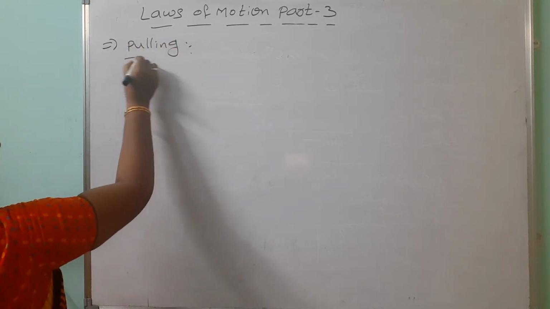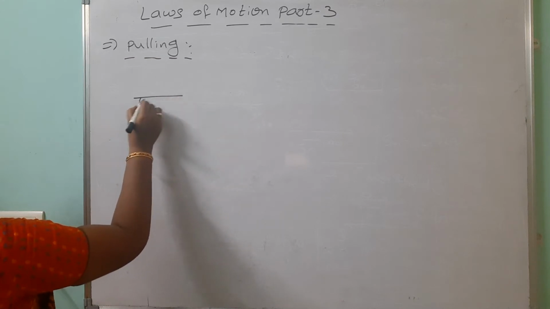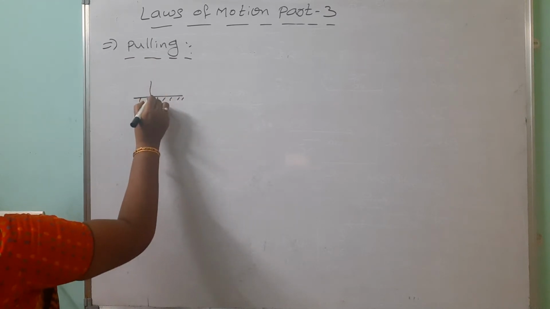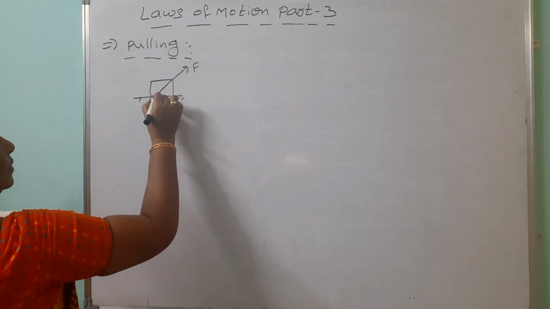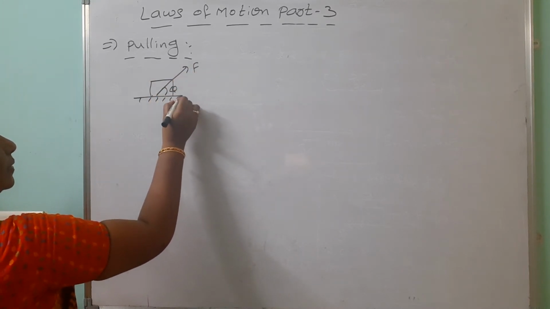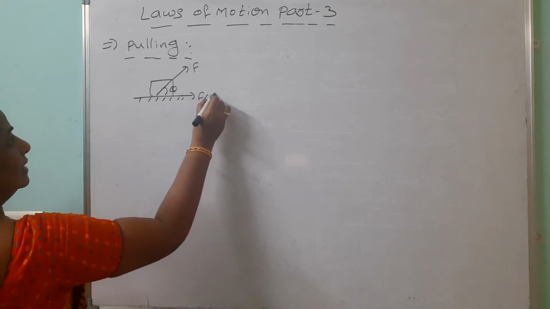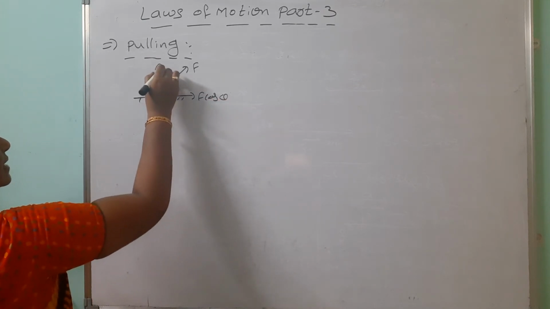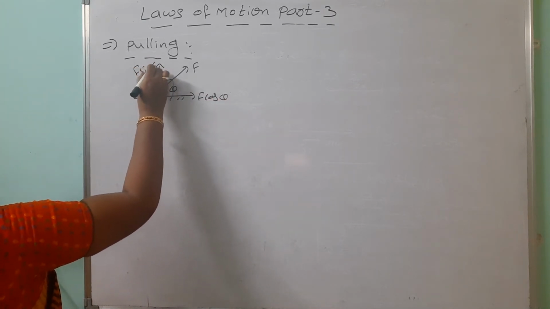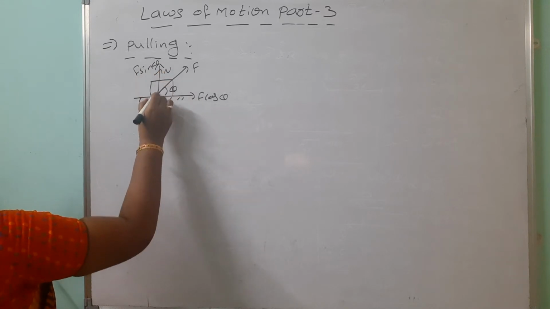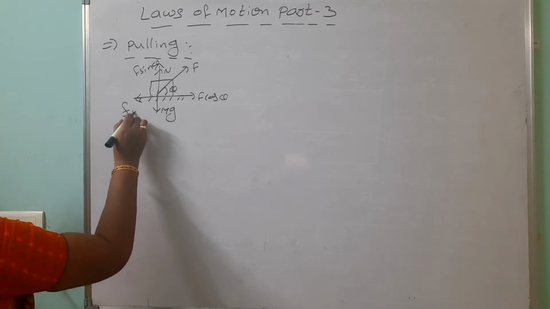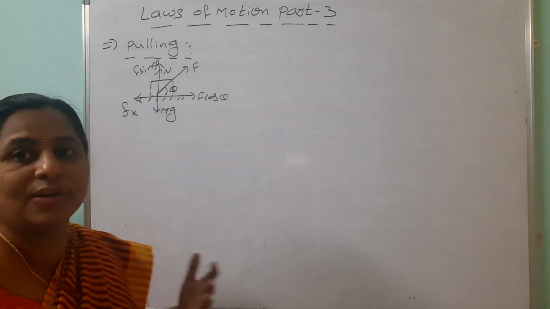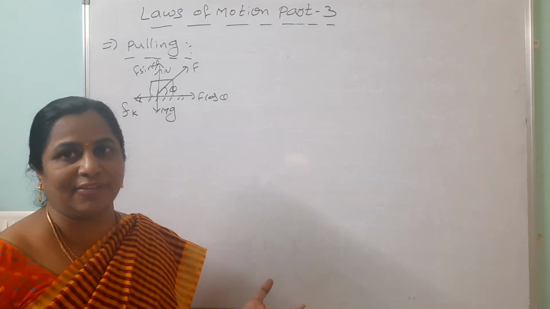But a general body I am taking. Pulling means what? Look here, we are taking one surface, we are placing a body here. You know that we are applying the force. This is the pulling. It is resolved into two components. One is F cos theta, another one is F sin theta. Normal reaction is acting upwards and friction is acting like this. Sliding means kinetic friction. If it is rolling we can take the rolling friction, fR, like that.